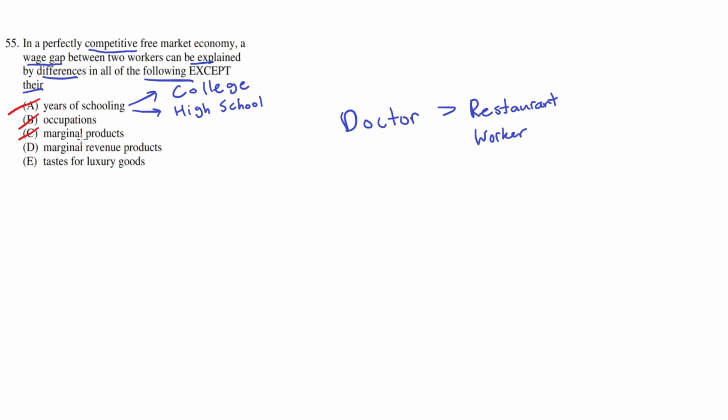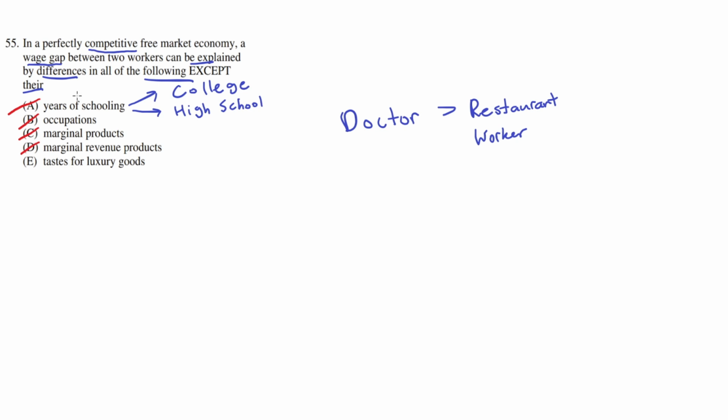D, marginal revenue products. This is about the same thing as C because marginal revenue products is simply the marginal products times price. So if the one worker is more productive than the other, they can produce more, and because they can produce more, they're producing more revenue for the company than that other worker, and thus they could be paid more than the other worker, which is why there could be a wage gap. And thus, marginal revenue products is a plausible reason for the wage gap. So D is incorrect.